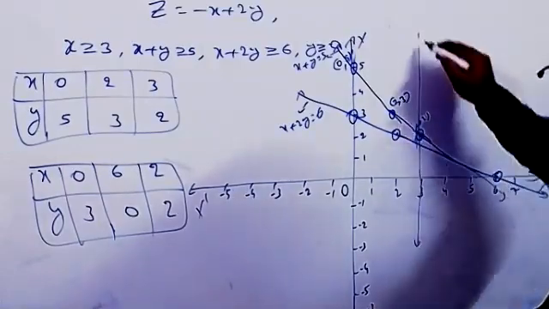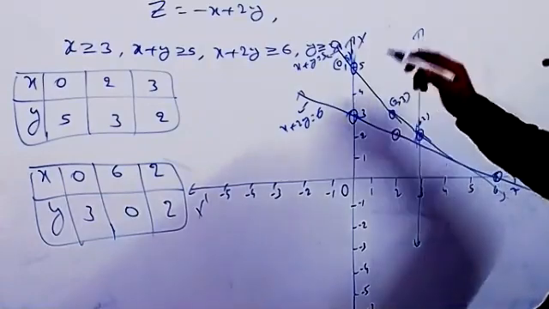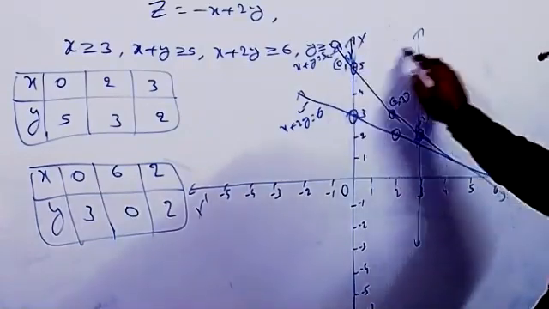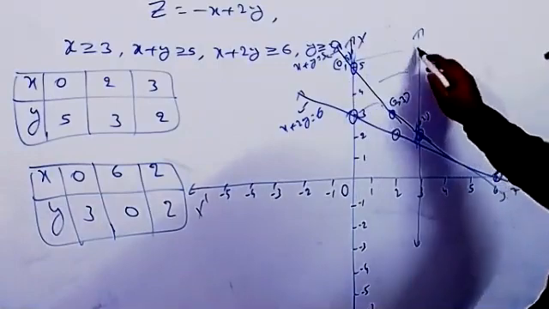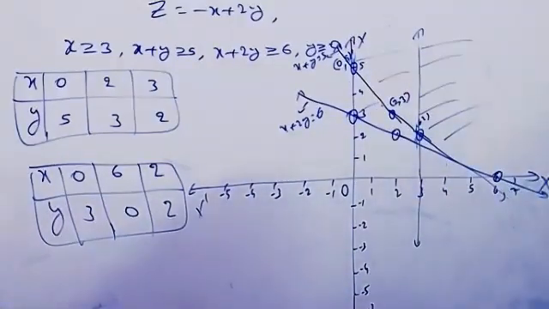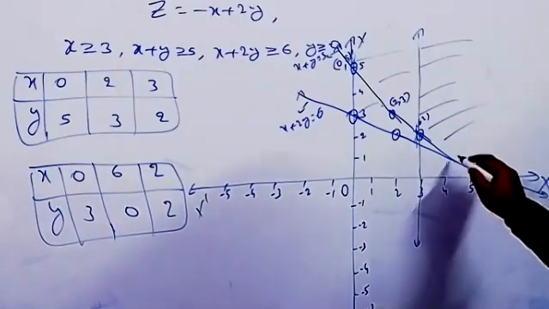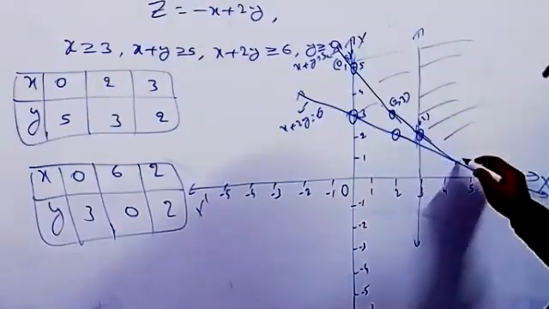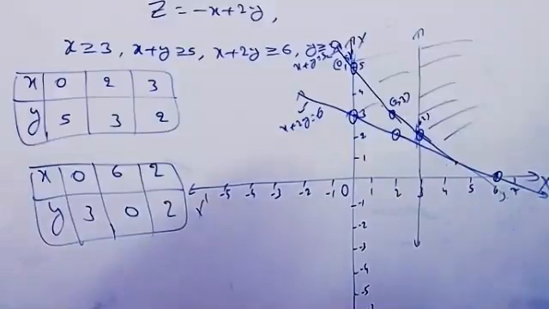This is the line now. So greater than means actually generally we are getting like this. So this is the point. And this point also we will get, and here.